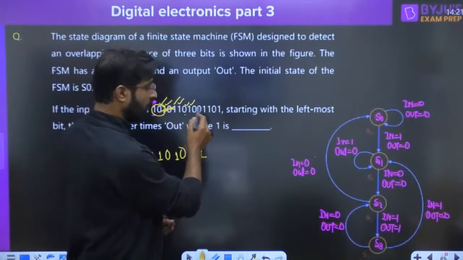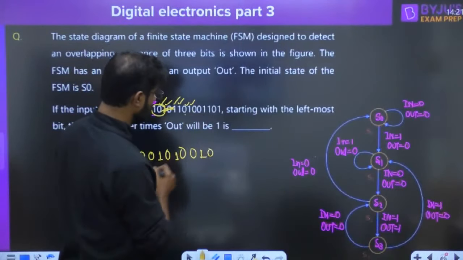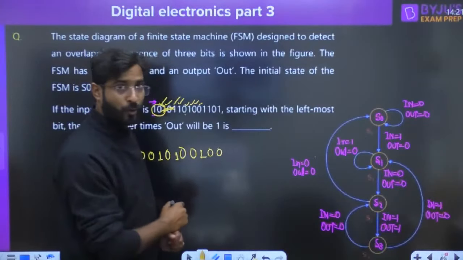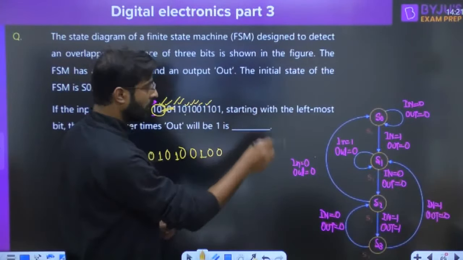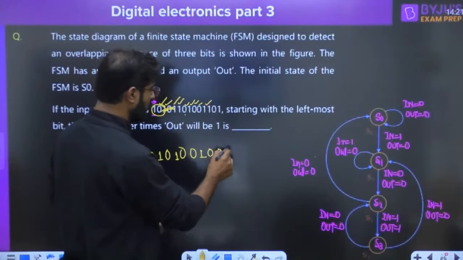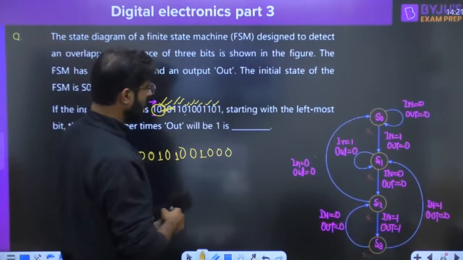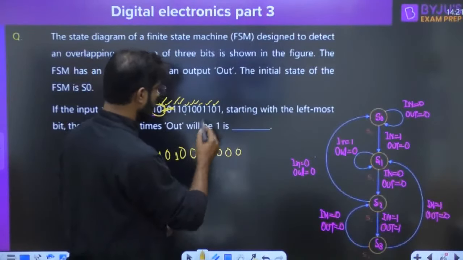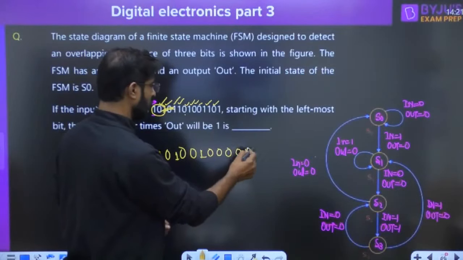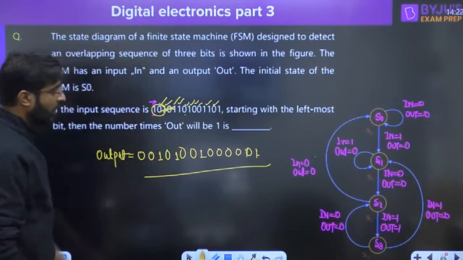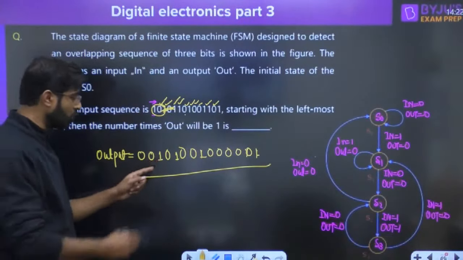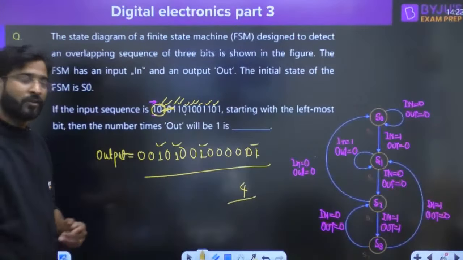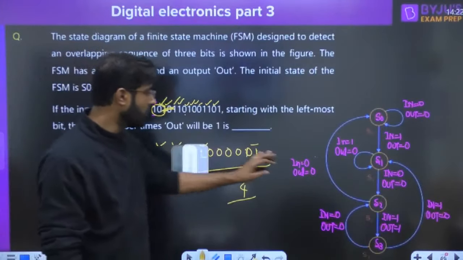Right, okay. If you apply the 0, again you will go to the S2, output is 0. Again 0 is there, we have to move into the S0, the output is 0. Again you will apply the 1, you will reach S1 and the output is 0. Again you have to apply the 1, 0 and 1. This one you will get. How many times the output is going to be high? Output is going to be high 1, 2, 3, 4. 4 times output is high. So yes, definitely the correct answer of this question is 4.